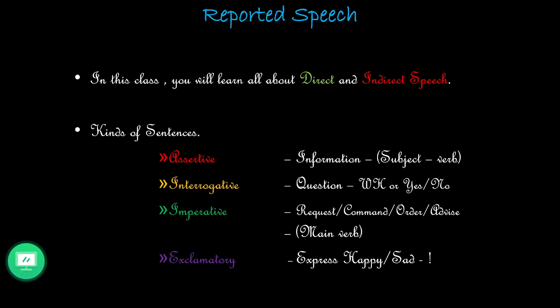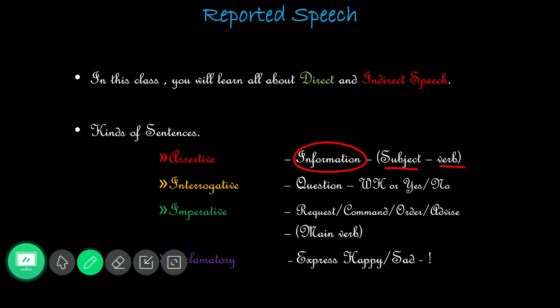For assertive we can name that as a statement, or as affirmative, or declarative. So here you should understand that assertive means the sentence must consist of information. The sentence starts with the subject and then the verb will be there. Next to the verb we can find any other object or complement or adjunct. But most importantly, assertive means it's all about the information.